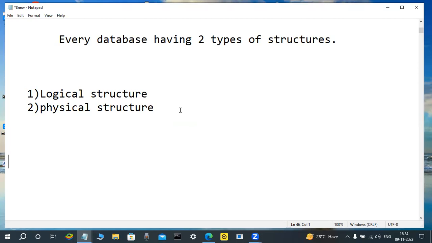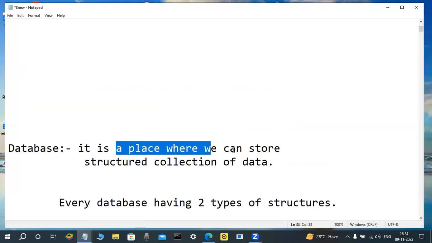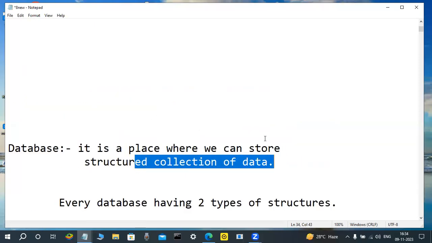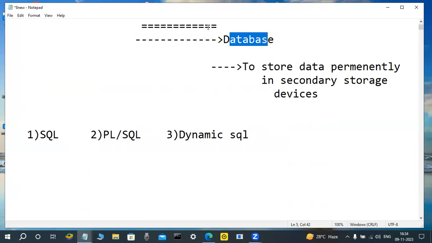What is the difference between a logical and a physical structure? Every database has two types of structures. What does the database definition mean? It is a place where we can store a structured collection of data. Yesterday I was telling only because Oracle is database software.